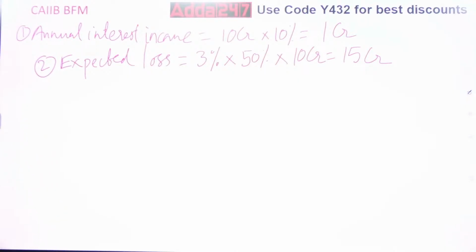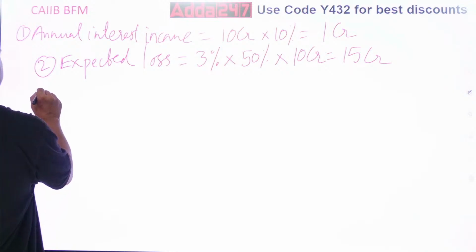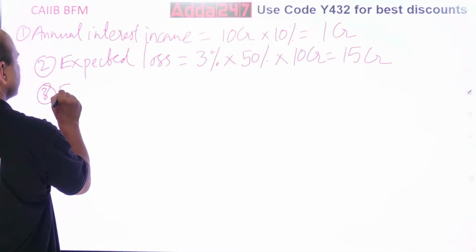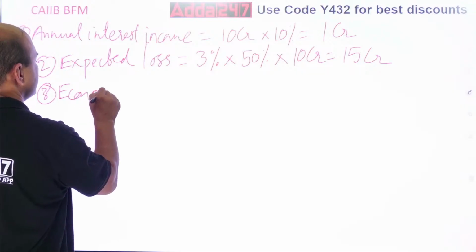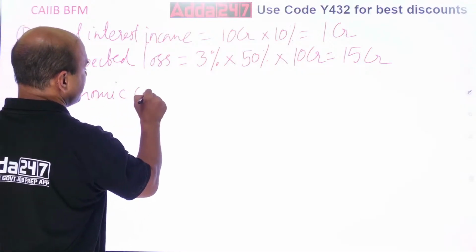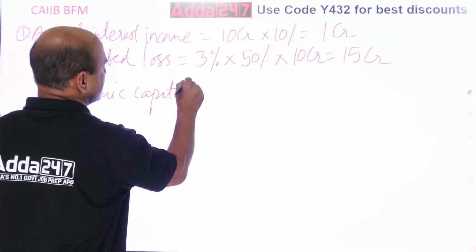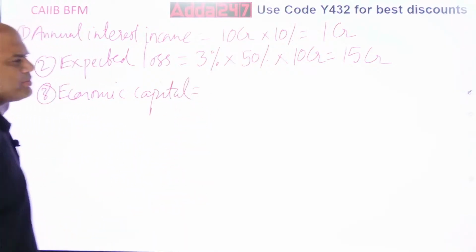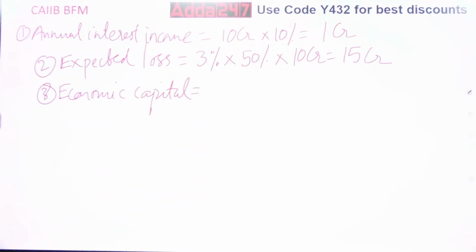Now economic capital. What is the economic capital given? Economic capital, very important term. That is given as 12%. 12% into the loan amount.